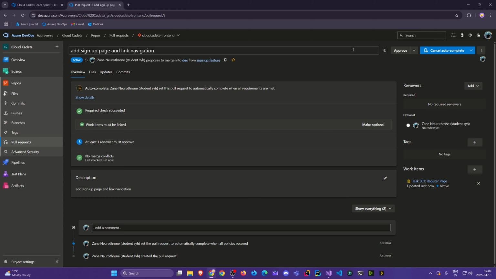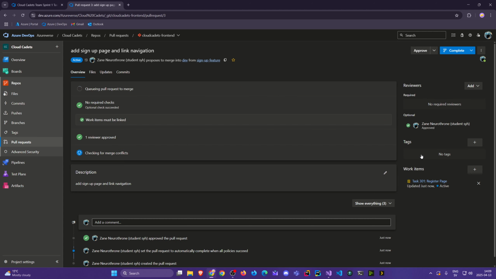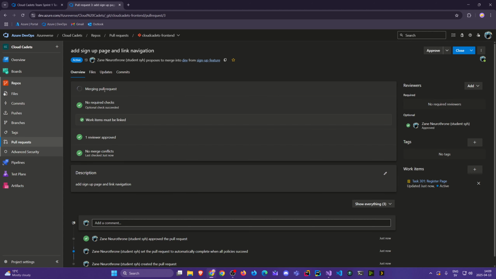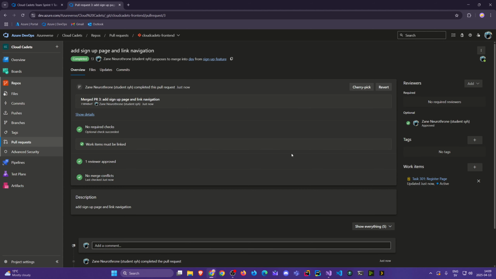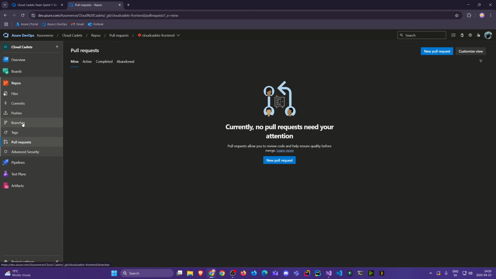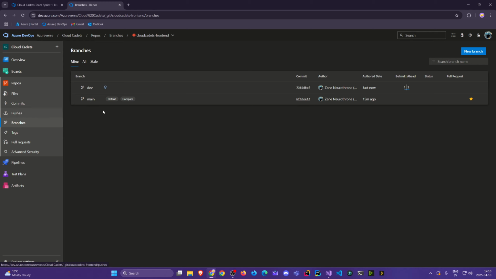second reviewer, and he sees autocomplete. This will complete when all requirements are met. He approves. Bam! It is merging the pull request. We even saw that complete shortly, then it moved to closed. And it's done. And then we go back to the pull request. I'm not sure I set it to remove the branch once it was done. Yeah, I did. Okay, nice.